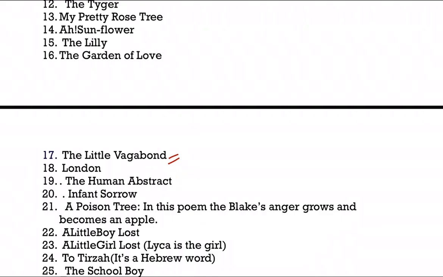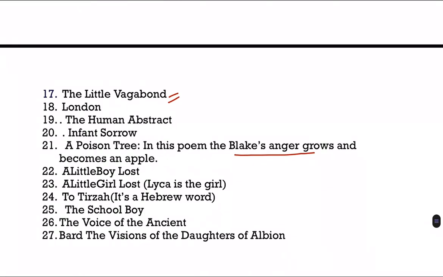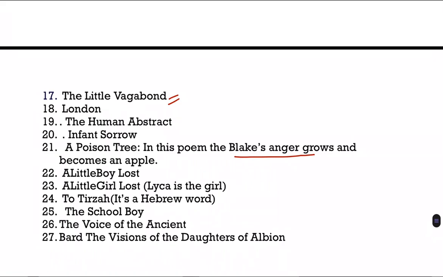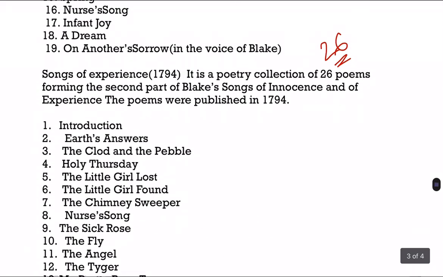Then London, The Human Abstract, Infant Sorrow, A Poison Tree. In this poem, Blake's anger grows and becomes an apple. Remember it: in that particular tree, Blake's anger grows and he becomes a tree. In that particular poem, it has been displayed. A Little Boy Lost, A Little Girl Lost, To Tirzah, The Schoolboy, The Voice of the Ancient Bard, and A Divine Image. So these are the 26 poems included in Songs of Experience.